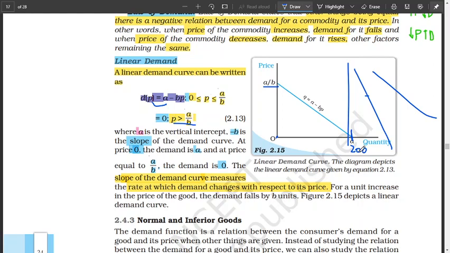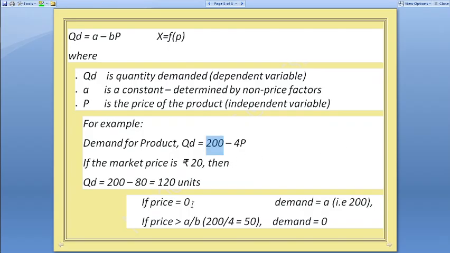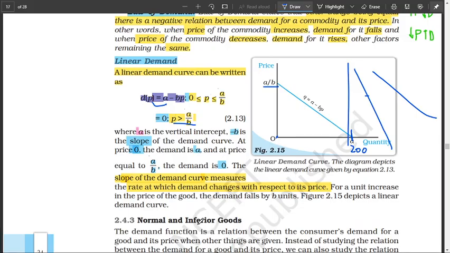If we take this example, and if the price is greater than A by B, where A is 200 and B is 4, then A by B is 50. So if the price is greater than 50, then you don't demand. Demand is zero. So these two, A and A by B, are the intercepts of this graph.